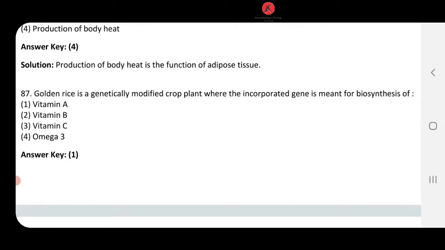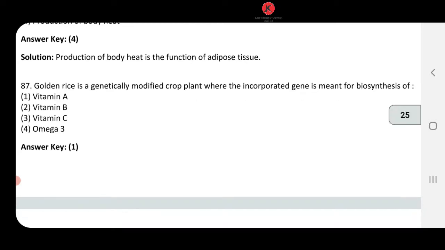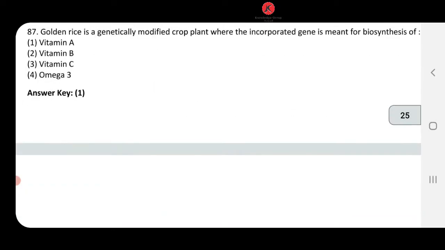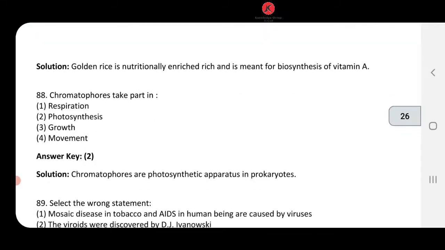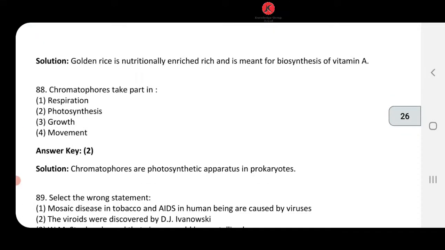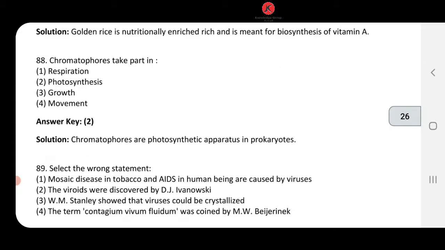87, golden rice. अब golden rice है तो विटामिन A ही होगा ना. Yes. So golden rice is genetically modified crop plant where the incorporated gene is meant for biosynthesis of vitamin A. Right. So 87, answer number 1 is going to come. Chromatophores take part in, it is photosynthesis. Dear student, in prokaryotes, this photosynthetic apparatus is called as chromatophores. Okay. So 88, answer number 2 is going to come.